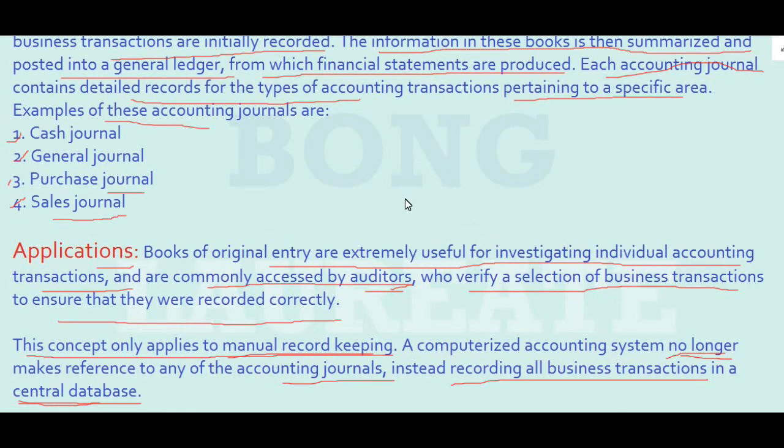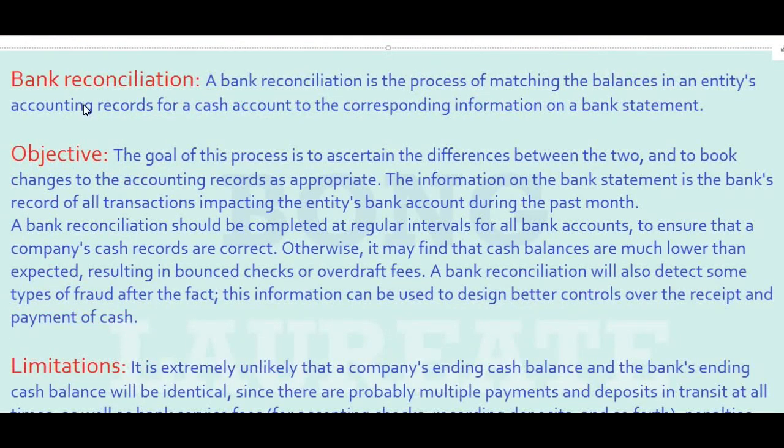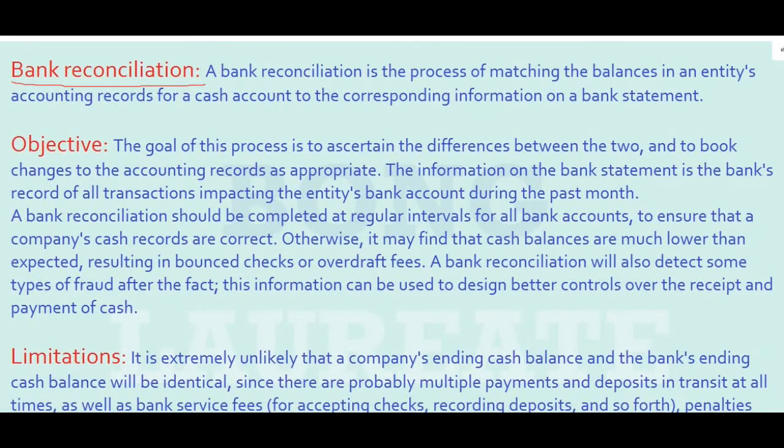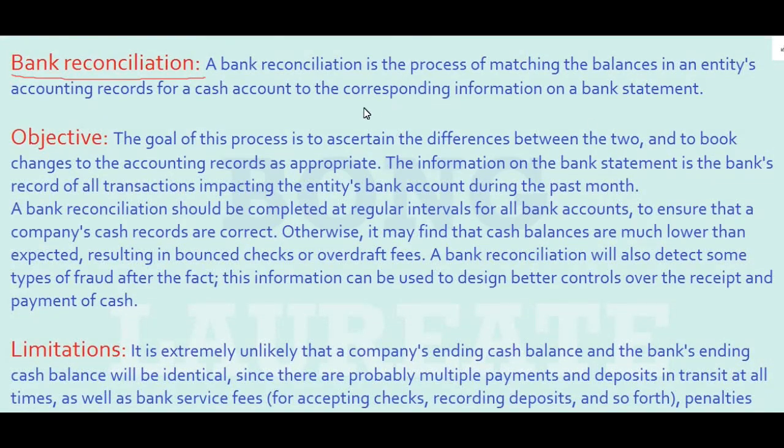Today's last topic is bank reconciliation. A bank reconciliation is the process of matching the balances in an entity's accounting records for a cash account to the corresponding information on a bank statement. So after the end of each month, the bank sends a bank statement for all your financial transactions associated with the bank, and then the accountant matches the transactions in his book, maybe a manual or a digital book, with the bank statement. So what is the objective?